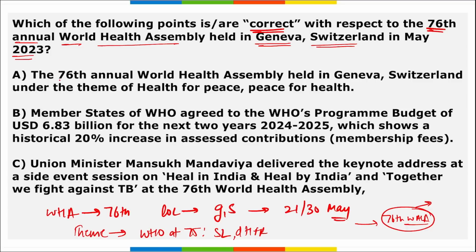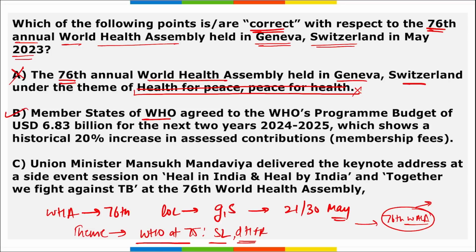Now if we take A, B, C, which among the following is correct? If we look at it, 76th Annual World Health Assembly held in Geneva, Switzerland, and the theme here was health for peace, peace for health. Is it? No. What was the theme? The theme is WHO at 75, saving lives, health for all. So option A is wrong because the theme is wrong.